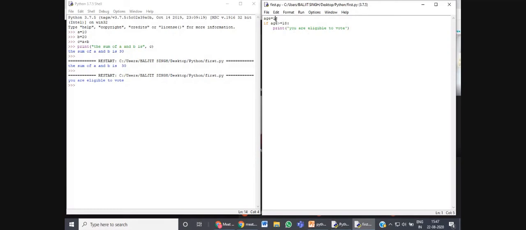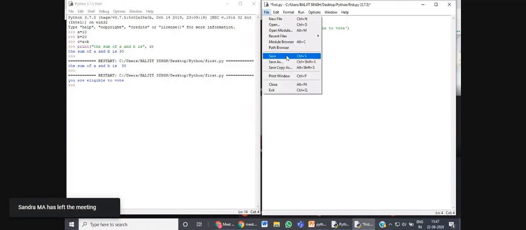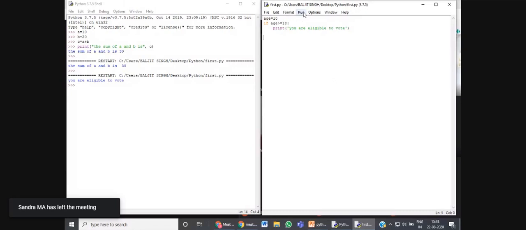But if I change this value to 10, suppose age is equal to 10, the person who has age equal to 10 will not be able to vote, right? So accordingly, if you make some changes to the program, you first have to save it again, and then run it again. Now see, we have got no output here.